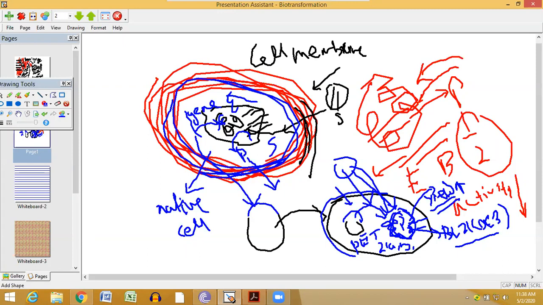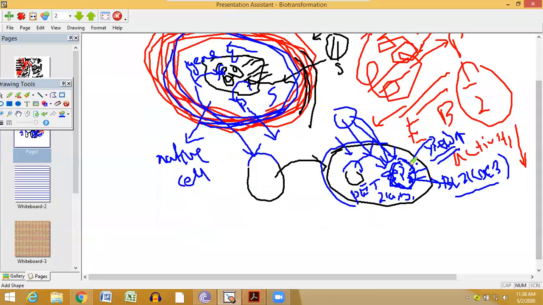And recombinant expression has some other advantages. There are some plasmids where you can clone two genes, gene 1 and gene 2. Why?